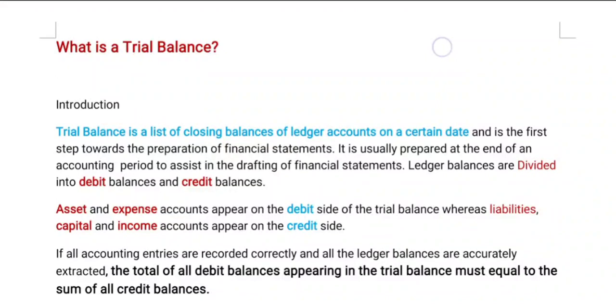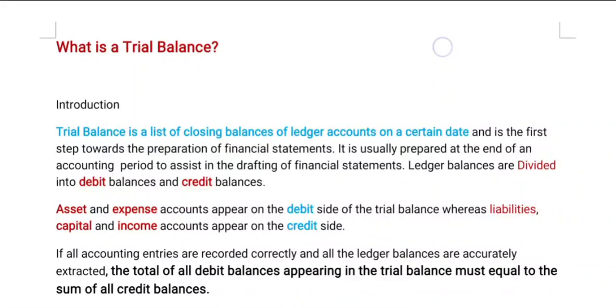We already know about financial statements: profit and loss account, balance sheet, income statement. It is usually prepared at the end of an accounting period, to assist in drafting the financial statements. A trial balance is prepared at the end of the year. It may be a financial year or a calendar year. A calendar year starts on 1st January and ends on 31st December. A financial year starts on April 1st and ends on March 31st.